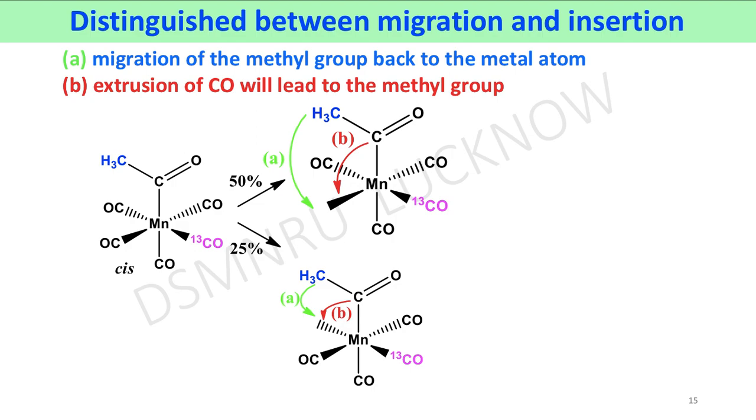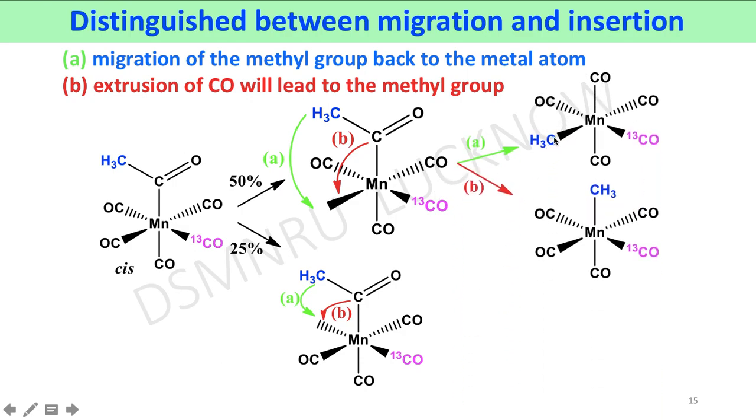Now we will discuss one by one. First, if this carbonyl group is dissociated from this position, trans to the 13C carbonyl group, it can create a vacant site also at the cis position at the 16 electron metal center. If it follows methyl group migration from this position to this, it can afford a product which contains the methyl group at the cis position of the labeled carbonyl group.